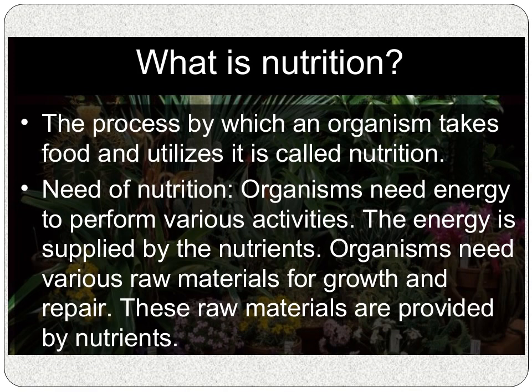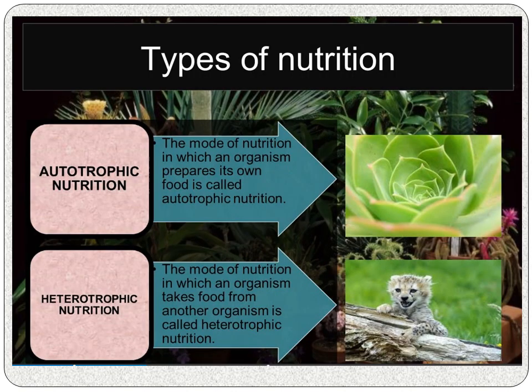What is the need of nutrition? Organisms need energy to perform various activities. The energy is supplied by the nutrients. Organisms need various raw materials for growth and repair. These raw materials are provided by nutrients. There are different modes of nutrition. First, based on the modes of obtaining food, the organisms can be classified into two broad categories: first, autotrophs, and second, heterotrophs.